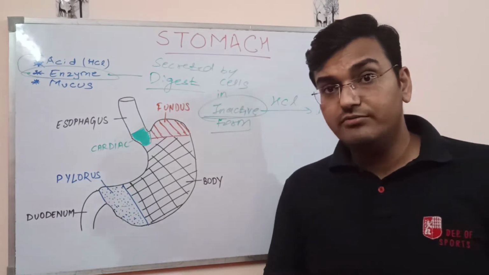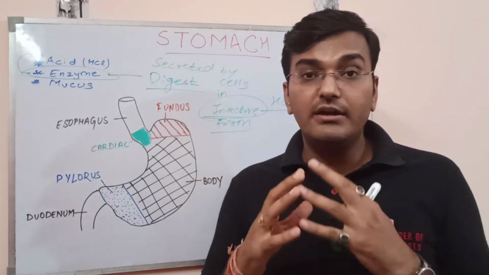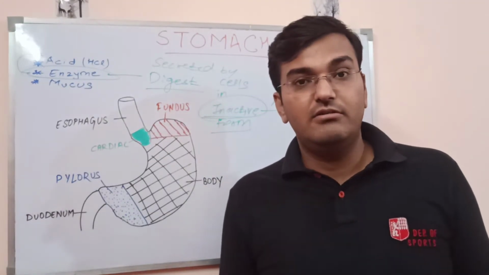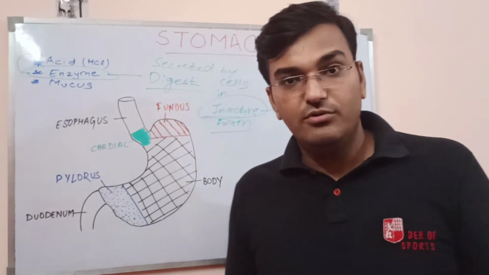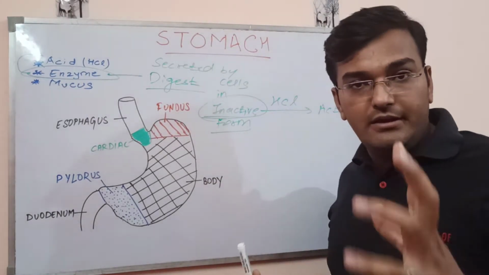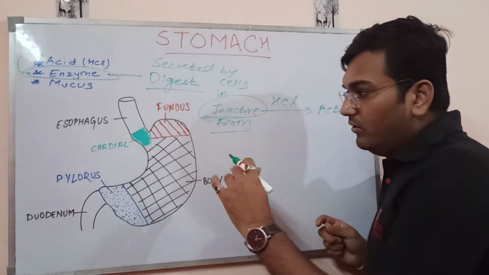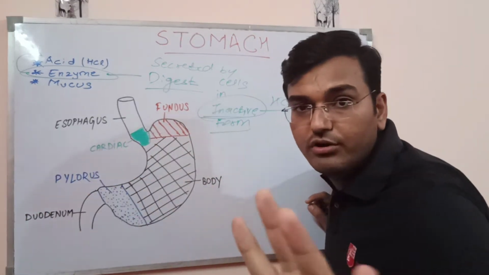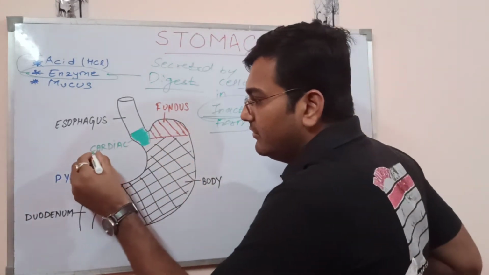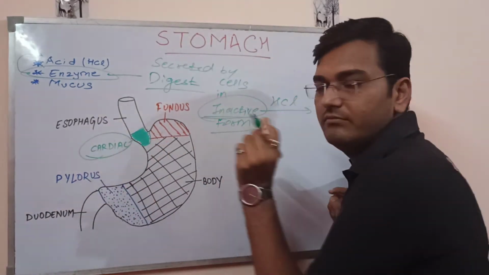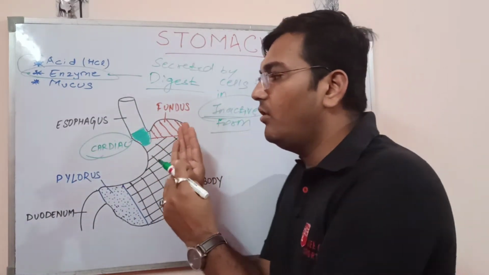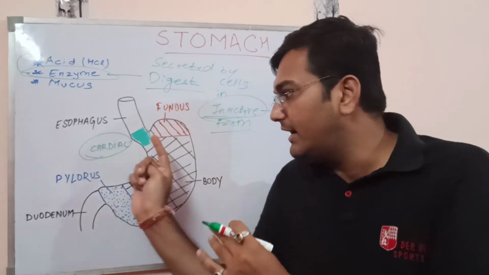Now the question was, why has the stomach been divided into a few compartments? Why is it so? The reason behind it is, okay, the stomach has been divided into 4 compartments. Which are those? The first one, at the level of the lower esophageal sphincter, is the cardiac.